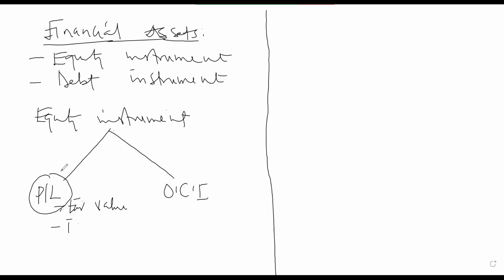Any transaction cost is expensed, in the sense that the transaction cost will be consumed within a year. So the instrument will be sold within the year. The transaction cost cannot be spread over a certain number of years. It will be for only a year. So you just spread it over a year.